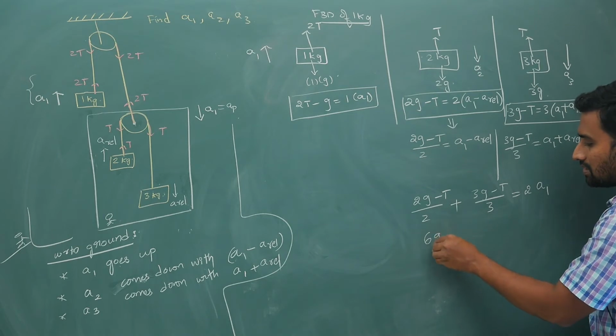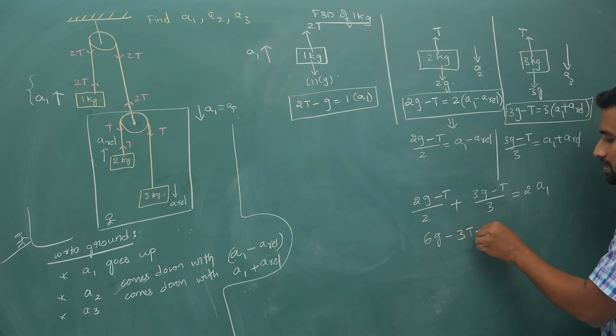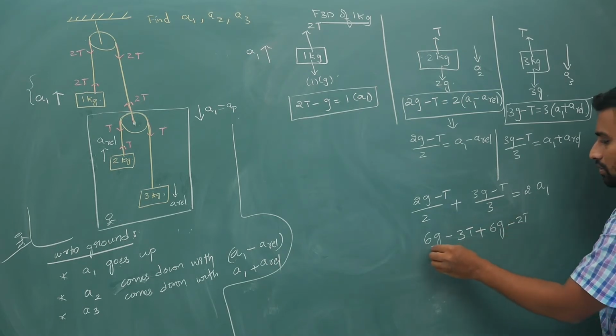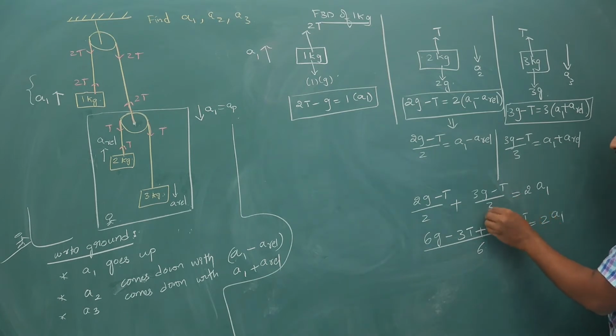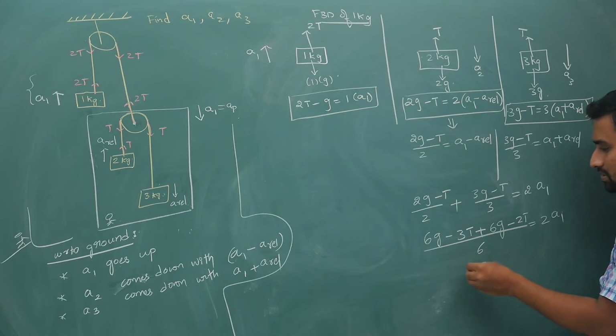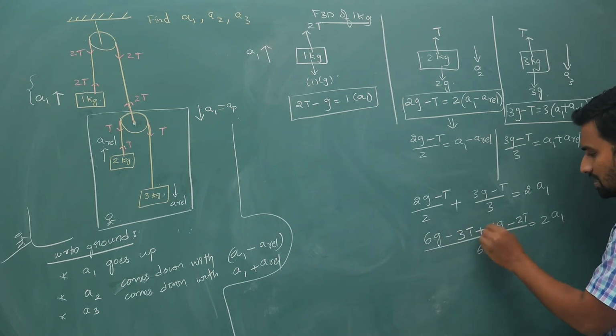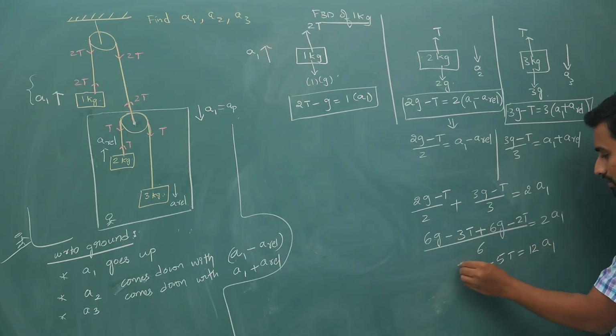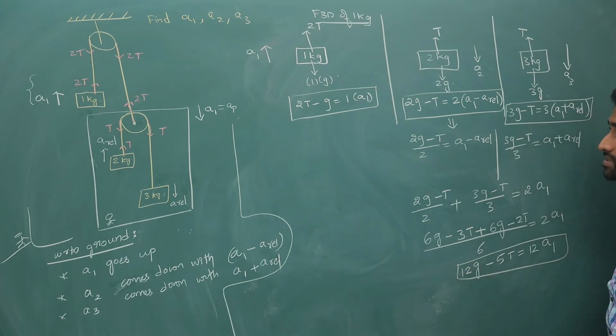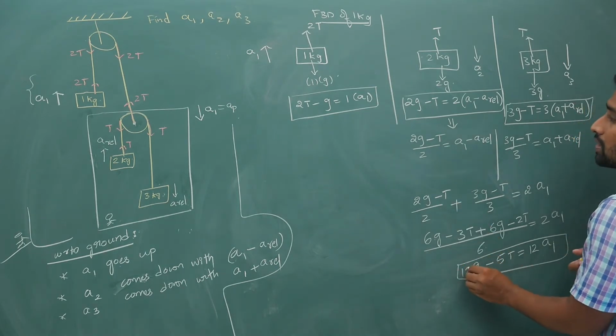So 3 times (2g minus T) plus 2 times (3g minus 2T)... whole divided by 6 is equal to 2 times A1. What did I do? 3 times this, 2 times this. Further you simplify. 6g plus 6g is 12g. 12g minus 3T plus 2T, it is 5T. That is equal to 6 times 2A1, which is 12A1. Okay, check the calculation please. Now I need to solve this equation.